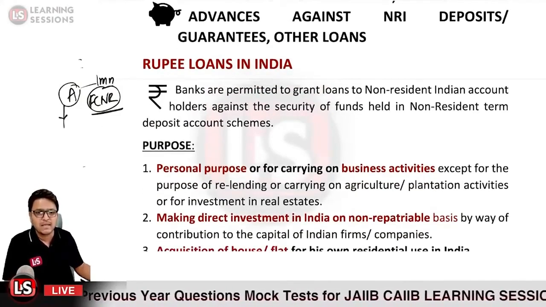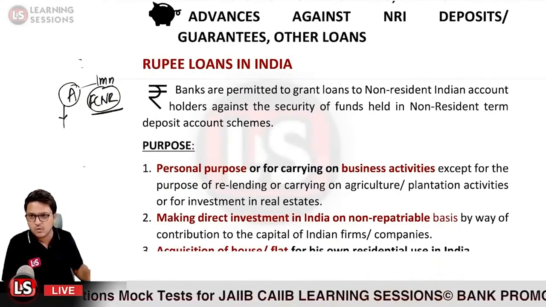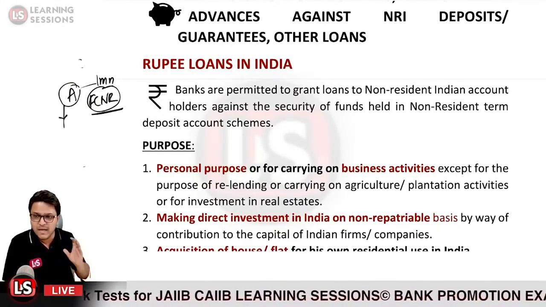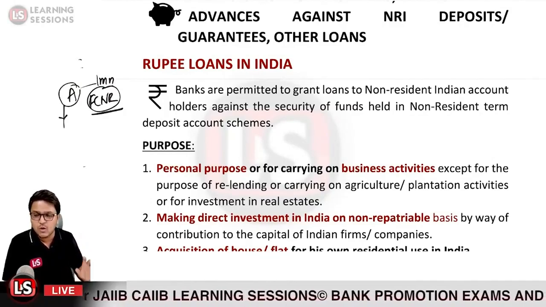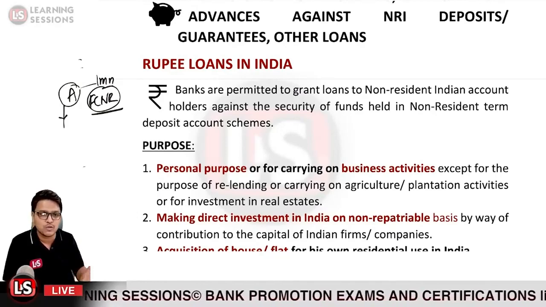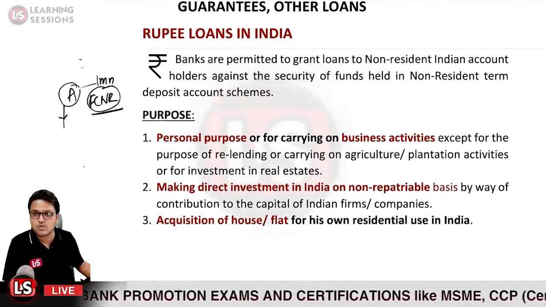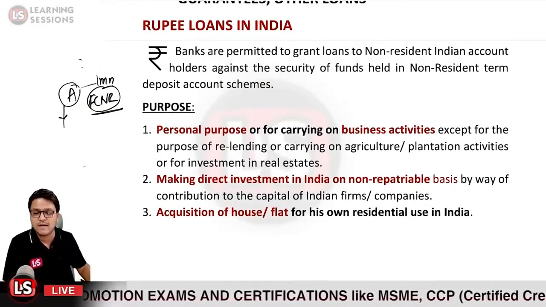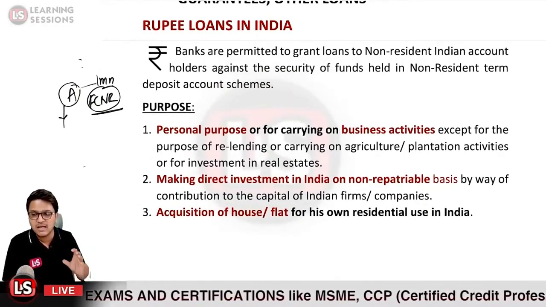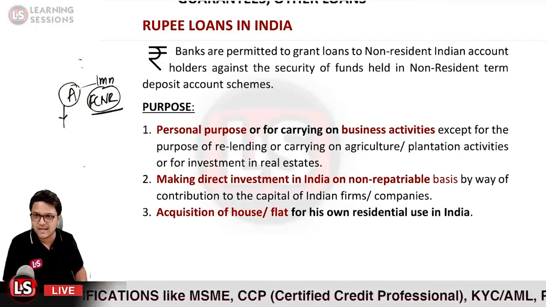And further, making direct investments in India on a non-repatriable basis. So if a person wants to avail a loan to make an investment in India on a non-repatriation basis, in that case also you can sanction a loan to the NRI person. And further, if the NRI person wants to acquire a house or flat for his personal use in India, in that case also the loan can be sanctioned.